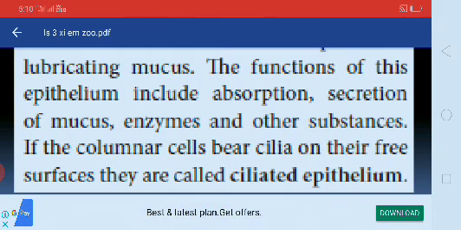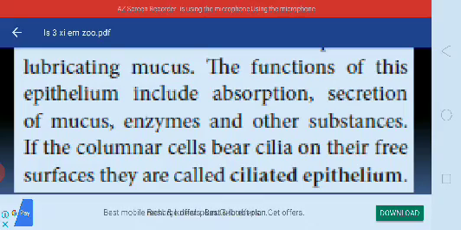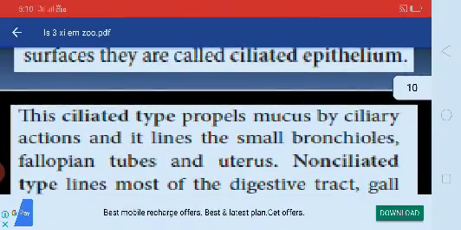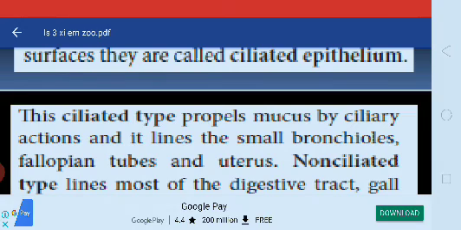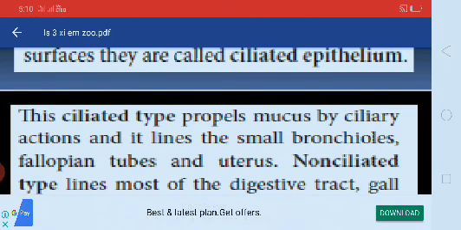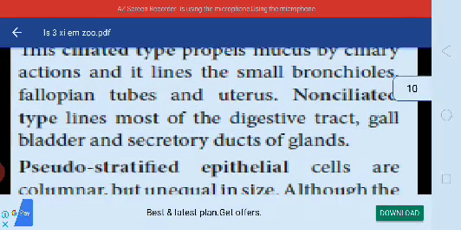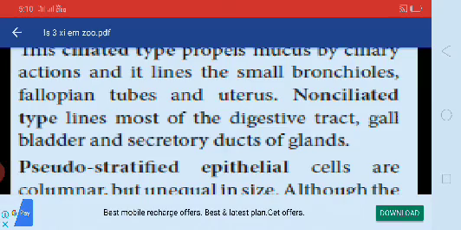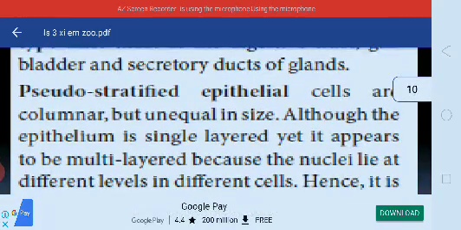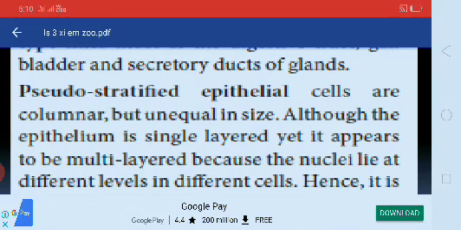If the columnar cells bear cilia on their free surfaces, they are called ciliated epithelium. This ciliated type propels mucus by ciliary action and lines the small bronchioles, fallopian tubes, and ureters. The non-ciliated type lines most of the digestive tract, gallbladder, and secretory ducts of glands. Pseudostratified epithelial cells are columnar but unequal in size.